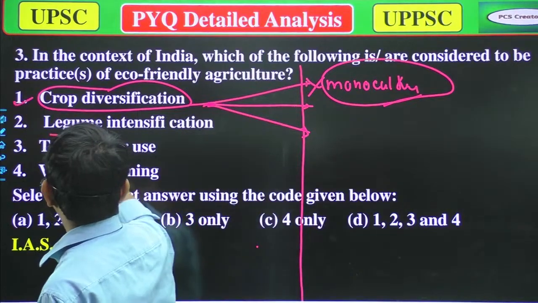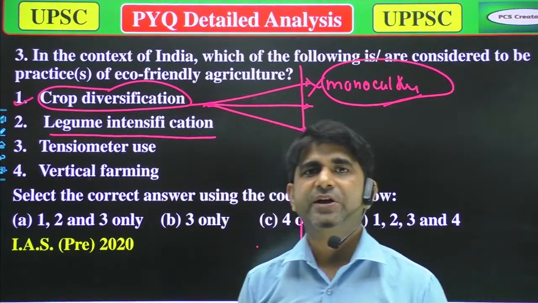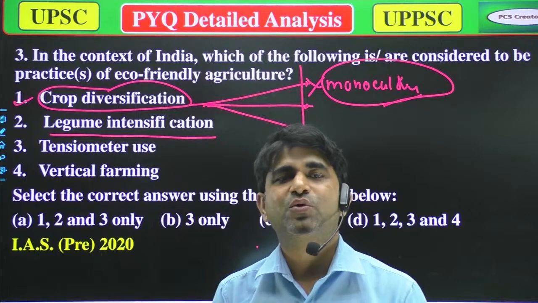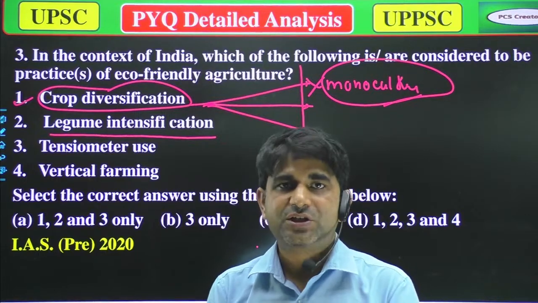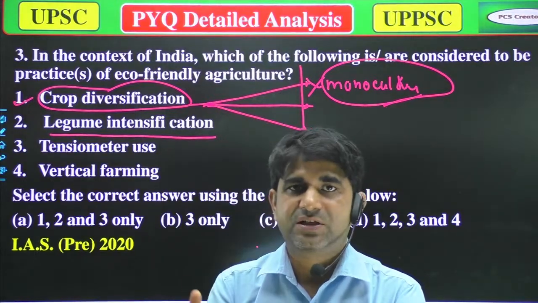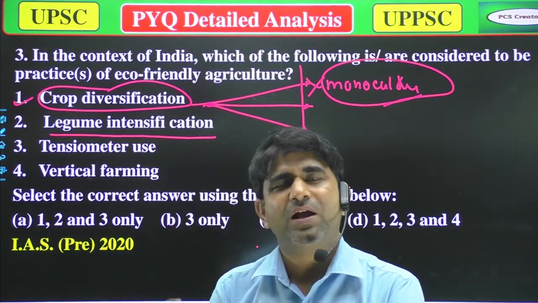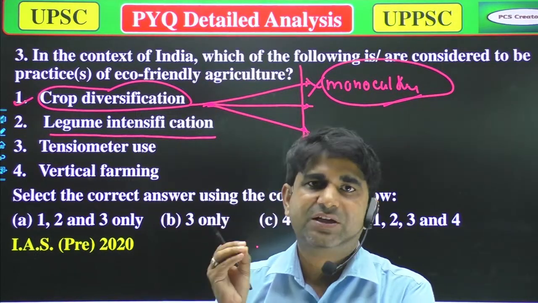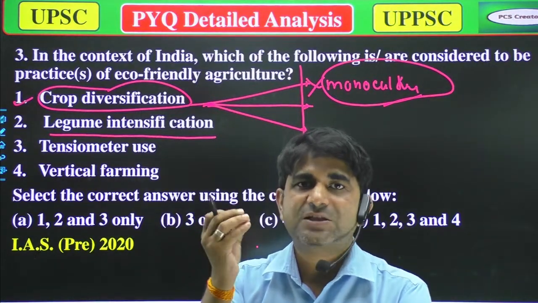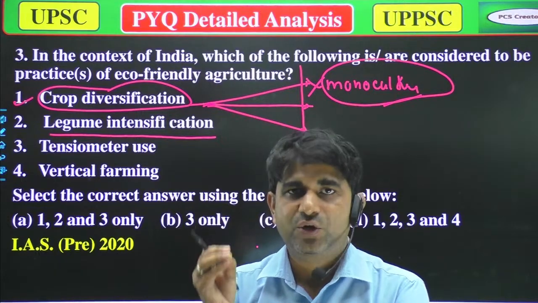Second is legume intensification. Legume intensification means to cultivate those crops which can increase nitrogen fixation. Because generally legumes like matar, arhar, moong, any legumes, have the capability to use the maximum nitrogen, and they utilize it by the process of nitrogen fixation.